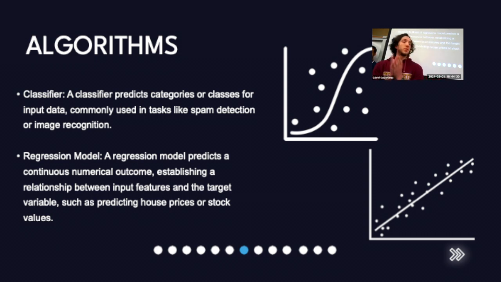So algorithms, there are pretty much two families of algorithms. There is a classifier, right? We do that all the time as humans. This is what machine learning does: it takes a boring human process and has a computer do it for us based on a whole bunch of training. So classification predicts categories or classes for input data, commonly used in tasks like spam detection or image recognition. If I send you an email and it's spam, the machine learning model is going to look at it and categorize it as either spam or not spam, right? This is a fairly Boolean, or binary, process. We look at something and determine if it is or is not part of some classification. So that's one of the two primary models.